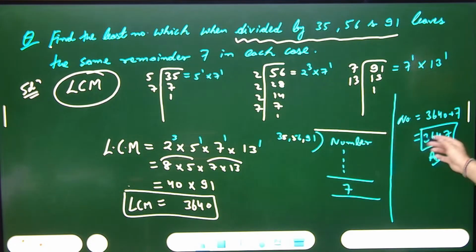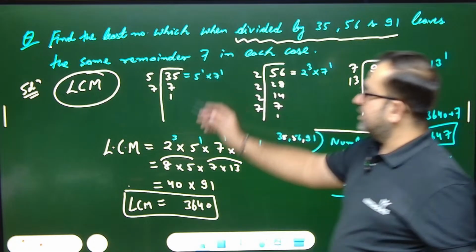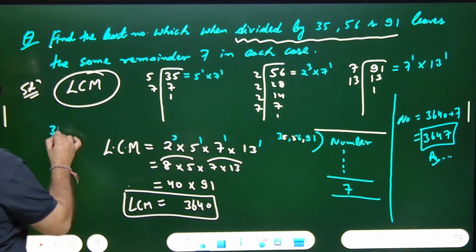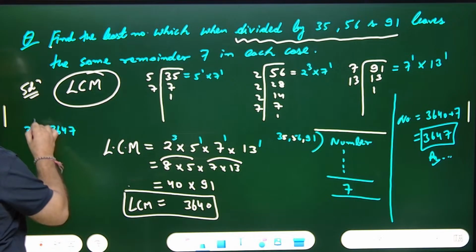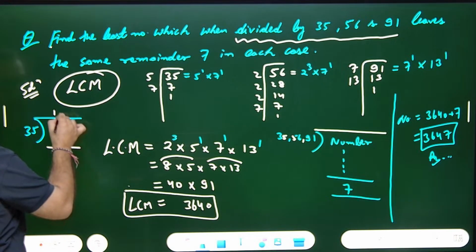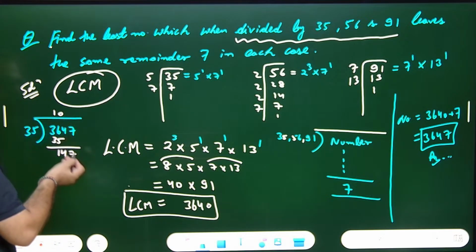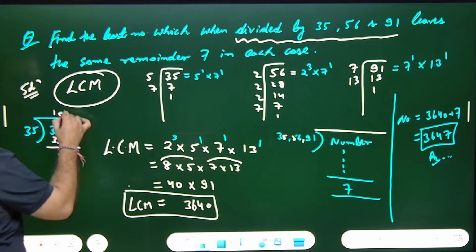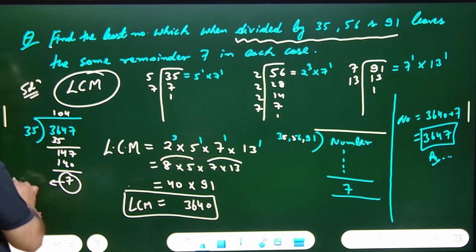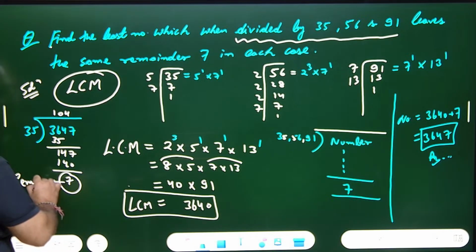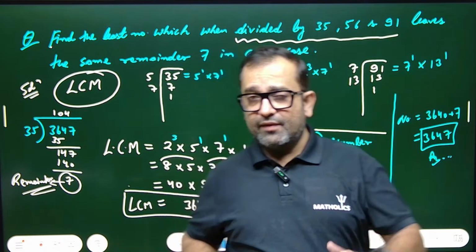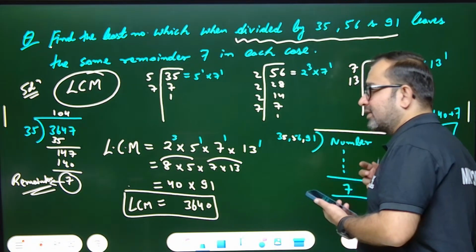Because if you divide 3647 by 35, let's check. If you divide 3647 by 35, what will you get? 35 ones are 35, remainder 1, bring down 4, it is 14, then 0, 7. 35 2s are 70, 35 3s are 105, 35 4s are 140, and the remainder is 7. Got this point? Any doubt, tell me in the comments. Yes or no? So the remainder has to be 7, we have to add 7 in the calculated LCM.